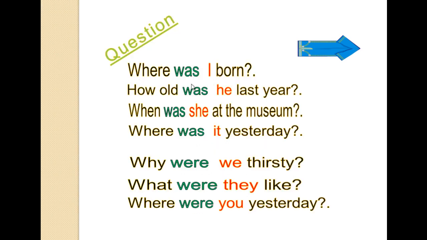More examples: Where was I born? How old was he last year? When was she at the museum? Where was it yesterday? Why were we thirsty? What were they like? Where were you yesterday? As you see here, we use was or were before pronouns or before the subject.